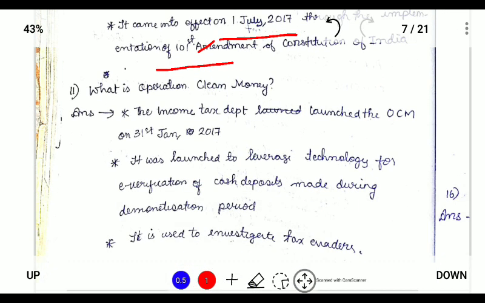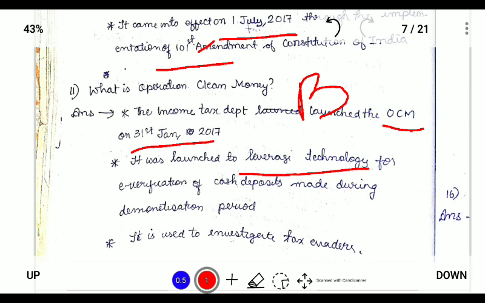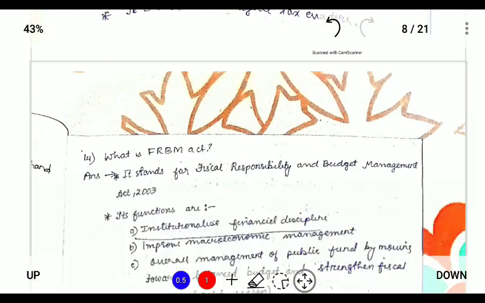Next, what is Operation Clean Money? Clean money means the opposite of black money. The Income Tax Department launched Operation Clean Money on 31st of January 2017. It was launched to leverage technology for e-verification of cash deposits made during the demonetization period. This verification of cash deposits during the demonetization period is known as Operation Clean Money, and it is used to investigate tax evaders.